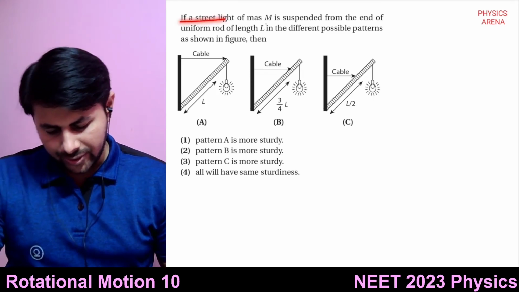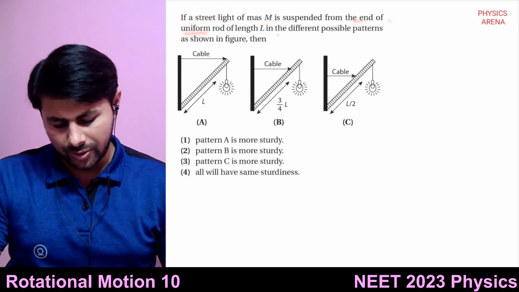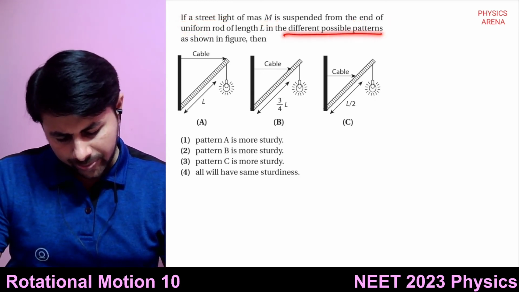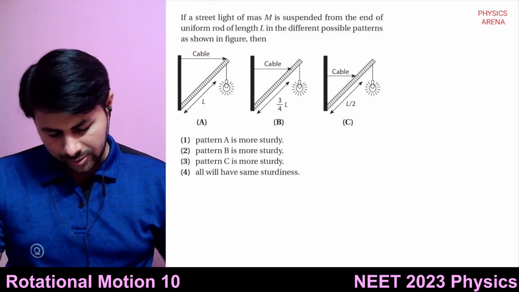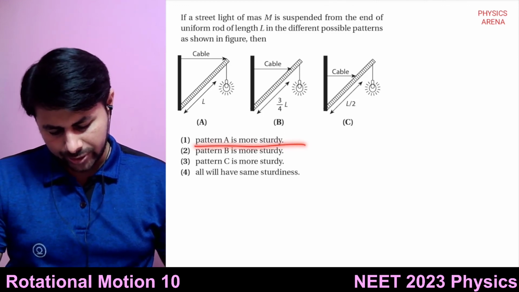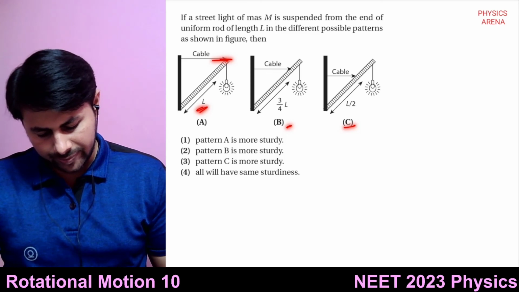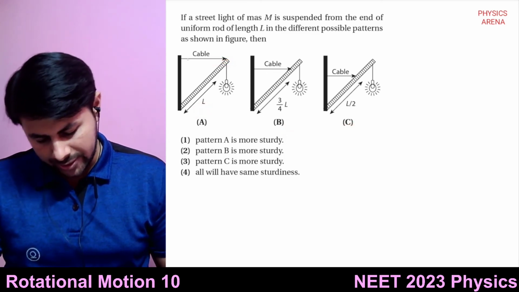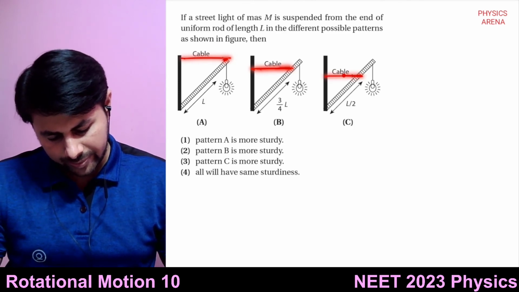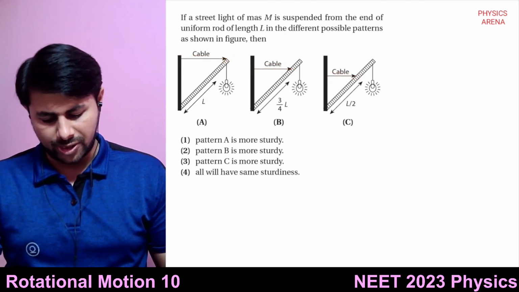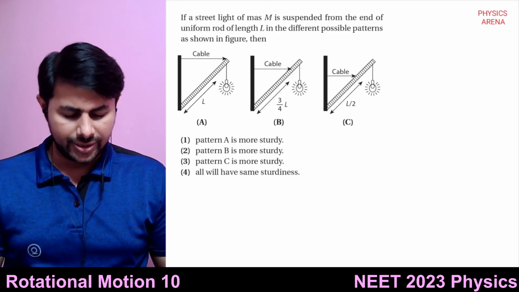Let's see one more question. If a street light of mass m is suspended from the end of a uniform rod of length L in different possible patterns as shown in the figure, which pattern is more sturdy? This is pattern A, pattern B, pattern C. In pattern A, the cable is connected to this point. In pattern B, the cable is connected to this point. In pattern C, it is connected to this point. So the point at which it is suspended from the cable is different.